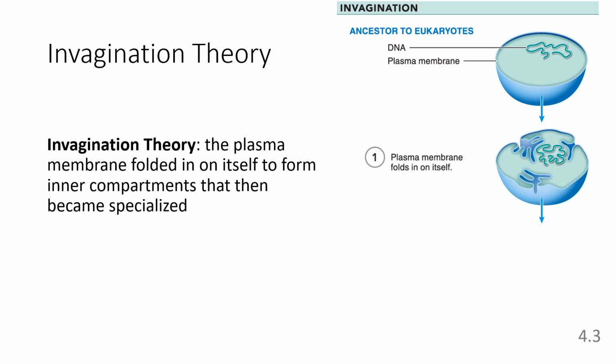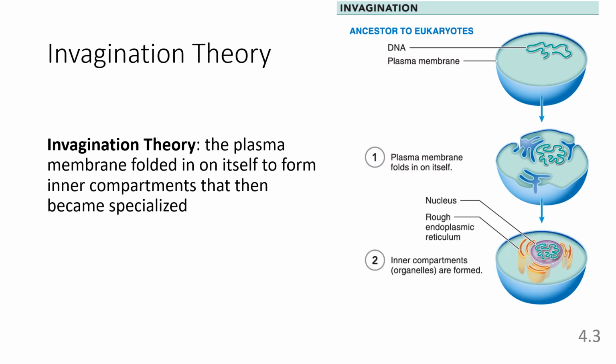Invagination theory proposes that some membrane-bound organelles formed from infoldings of the plasma membrane. Many prokaryotes have these infoldings that increase the surface area of their plasma membrane.